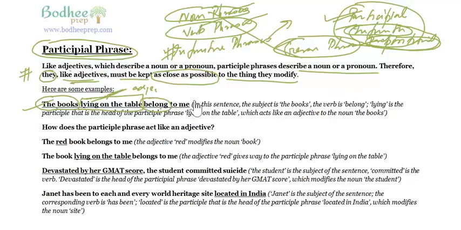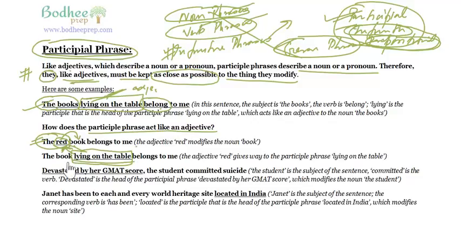You would say, how does the participle phrase act like an adjective? It's a very good question. Look at this. The red book belongs to me. The word red is nothing but an adjective. The book belongs to me, and the book also has the extra quality of being red. Similarly, the book is lying on the table. So the phrase lying on the table is doing the job that red does in this particular sentence. And therefore, the way red is an adjective, this also is acting like an adjective.